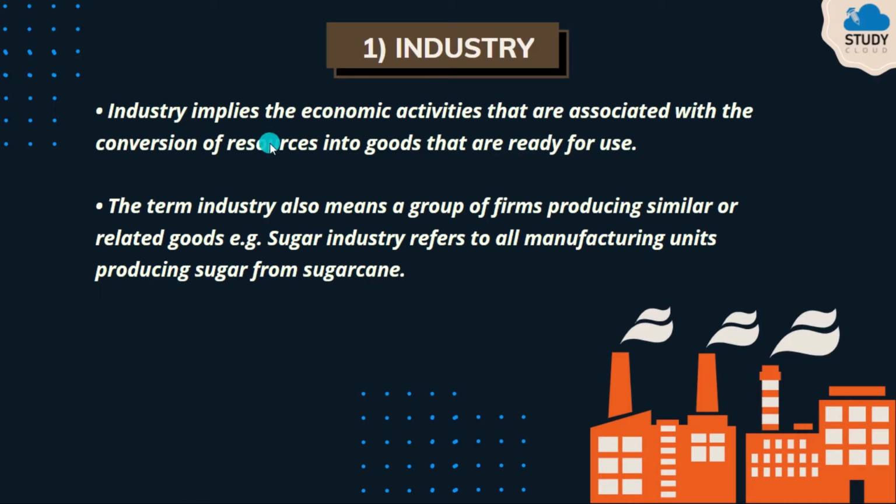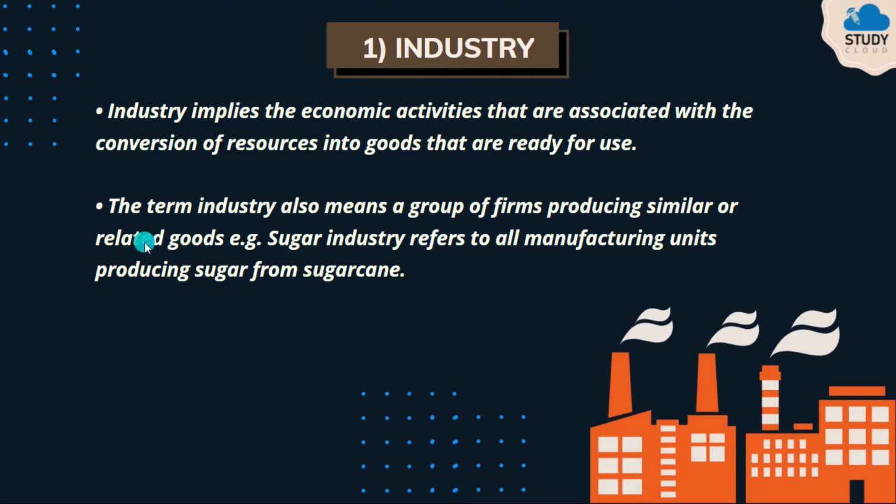So what is industry? Industry implies the economic activities that are associated with the conversion of resources into goods that are ready for use. Now what happens here? You take certain raw materials and you convert it into finished goods so the consumers can use it. That is industry. The term industry also means a group of firms producing similar or related goods.